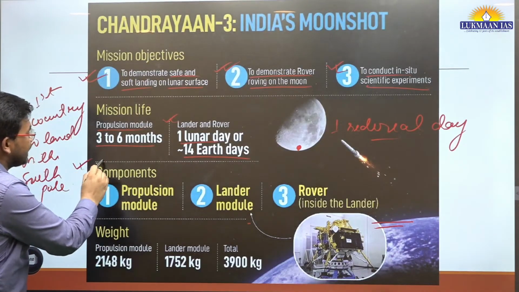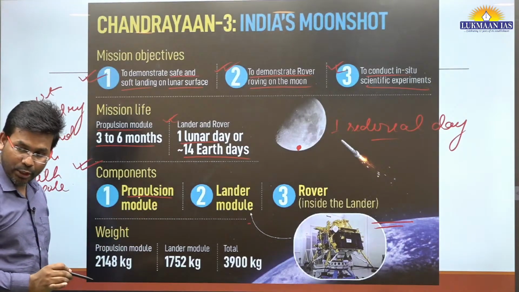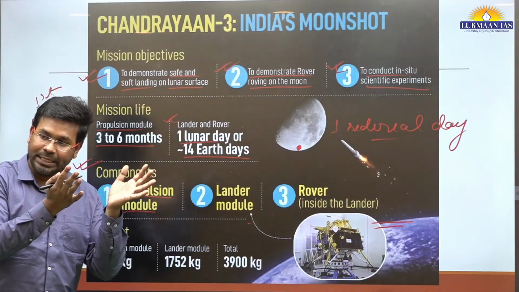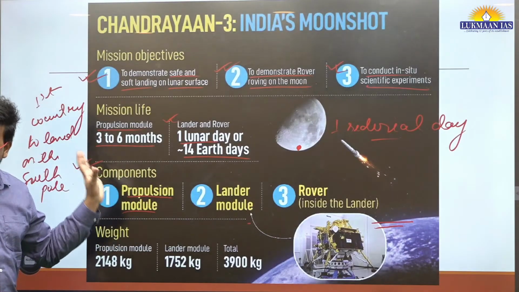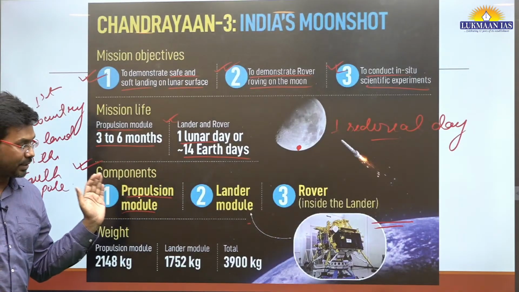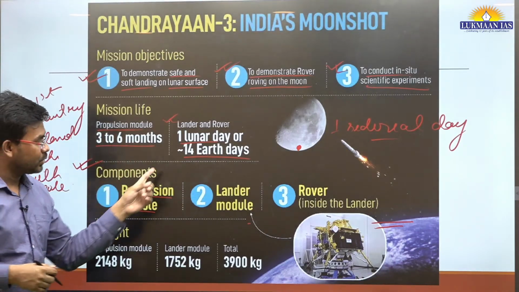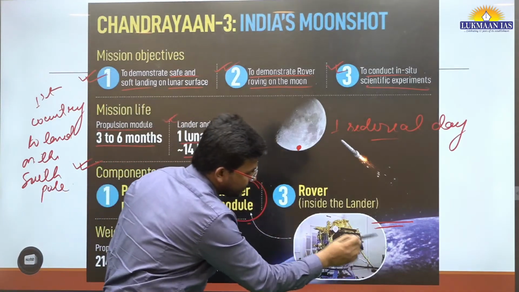So what were the components of this particular mission? One of the components is the propulsion module that helped Chandrayaan carry the lander along with it. Its main purpose was to carry the lander along with it, something that propels and helps something to travel. The lander module has already landed on the south pole of the moon. This is the image of the lander module.